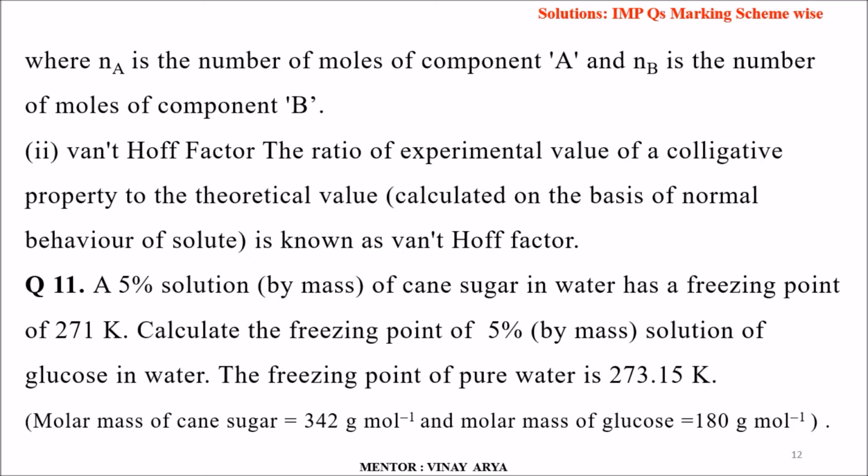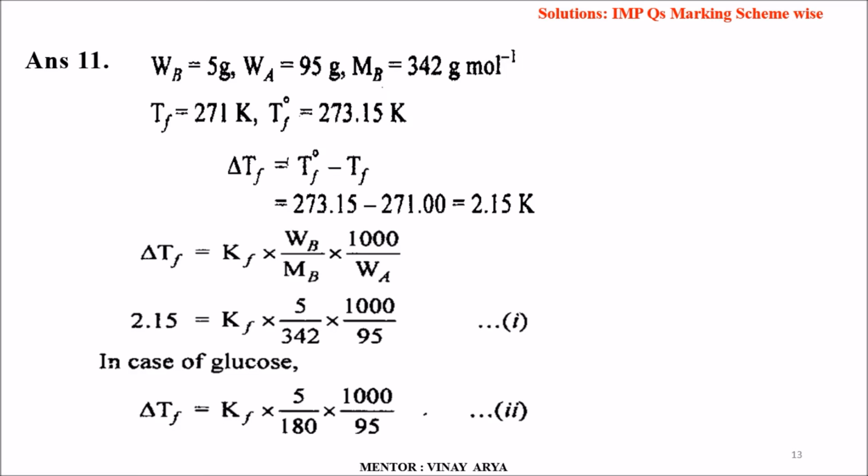Coming to the 11th question, it's a numerical. A 5% solution by mass of cane sugar in water has a freezing point of 271 Kelvin. Calculate the freezing point of a 5% solution of glucose in water. The freezing point of pure water is 273.15 Kelvin. The molar mass of cane sugar is 342 grams per mole and the molar mass of glucose is 180 grams per mole.